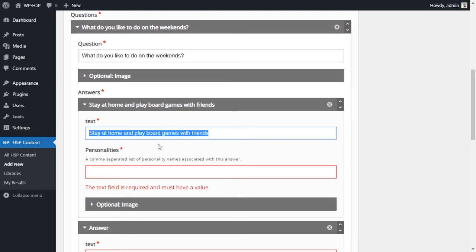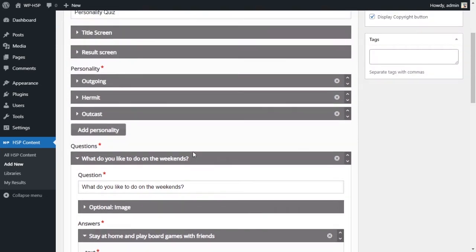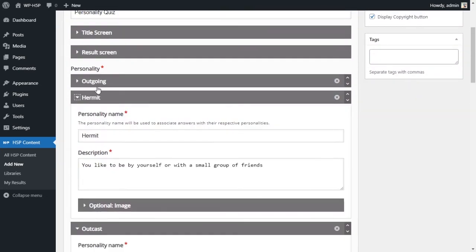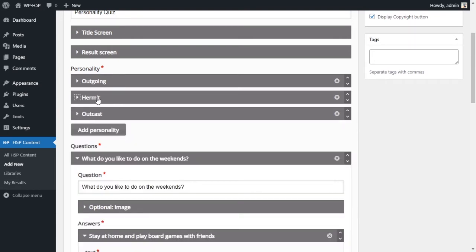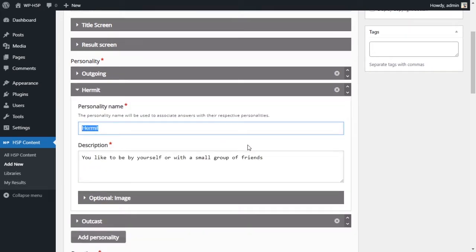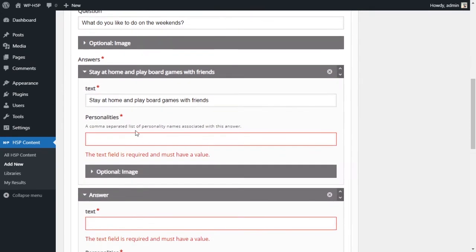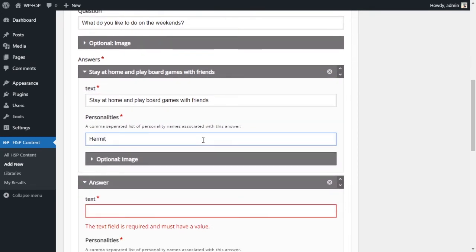For each answer, we will have to set a personality. So if a person chooses this answer, what personality do they belong to? Are they outgoing, hermit, or an outcast? So for this one, if he answers stay at home and play games, we just say hermit.